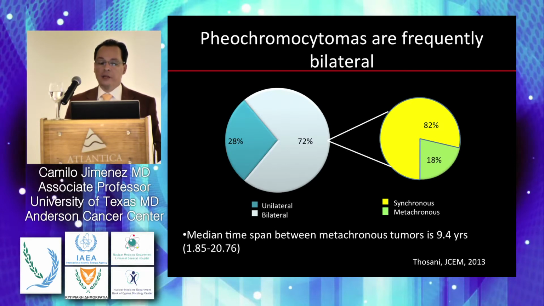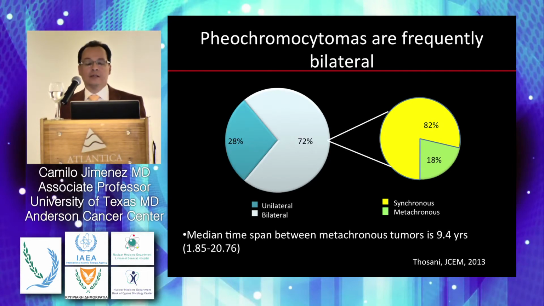Unilateral disease happens in 28%, in 72%, however, it is bilateral, and synchronous disease, meaning two pheochromocytomas at the same time, happens in 82% of cases, while metachronous disease, one pheochromocytoma first and then the other, happens in about 18%. And the time difference between one pheochromocytoma and the other may be between 1 and 2 years, up to 20 years of difference. In other words, once you detect a pheochromocytoma, you have to screen the patient periodically in this particular category. What is the most important clinical implication?